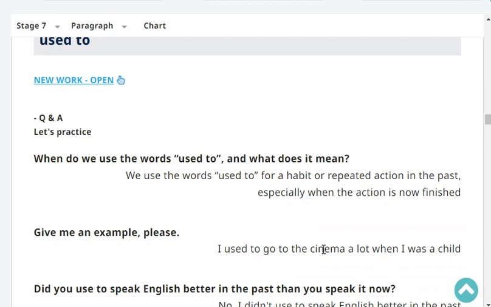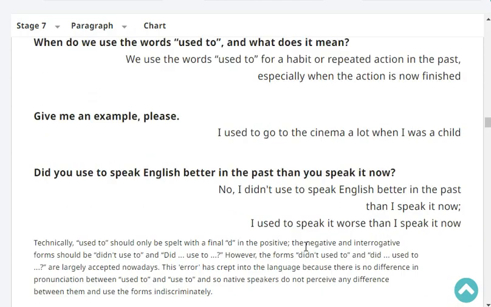When do we use the words used to and what does it mean? We use the words used to for a habit or repeated action in the past, especially when the action is now finished. Very good. Give me an example, please.